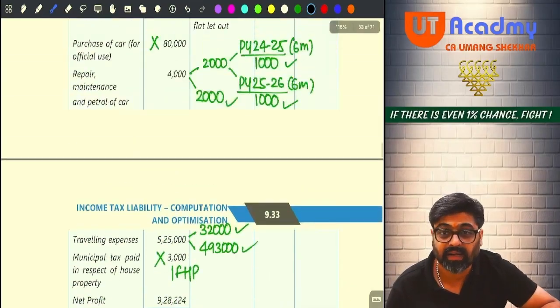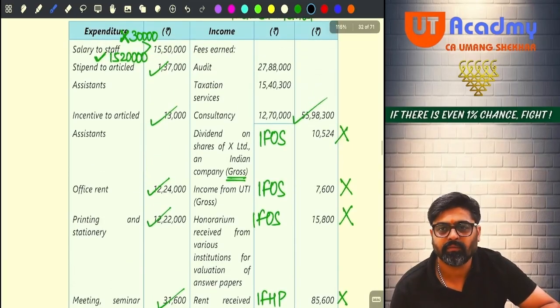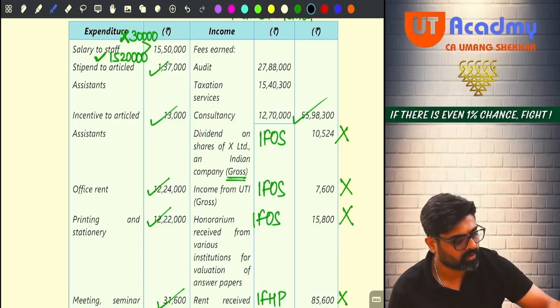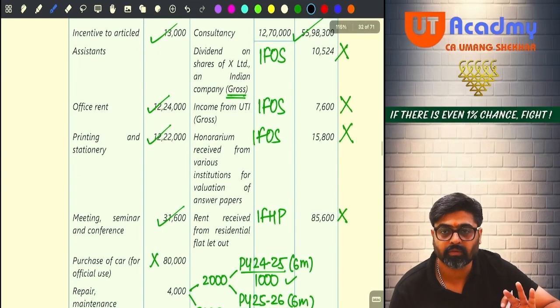Understanding? Now right hand side. Do you have incomes? Now 10,524 is not your PGBP income. So reduce 10,524. Reduce 7,600. Reduce 15,800. And reduce 85,600. Because these are not your PGBP incomes. Wait.